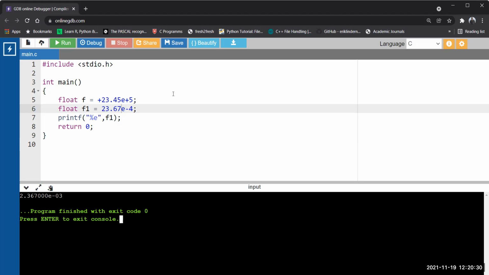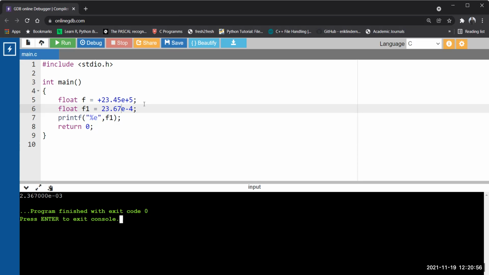Okay. So whatever numbers you assign, the compiler is going to convert them. Okay. So sometimes with floating point numbers, some information might be lost. This is the way floating point representation works. Okay. Be careful when taking floating point numbers in your program. If there is no need to use a floating point number, avoid it, because processing a floating point number is time consuming at the compiler's end.